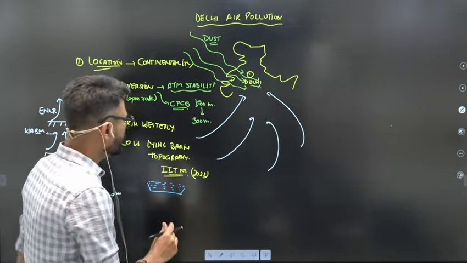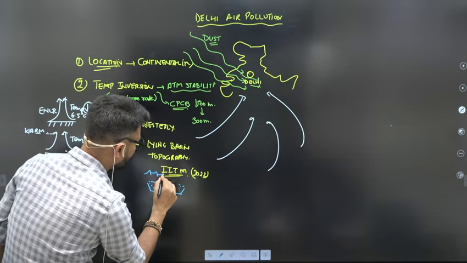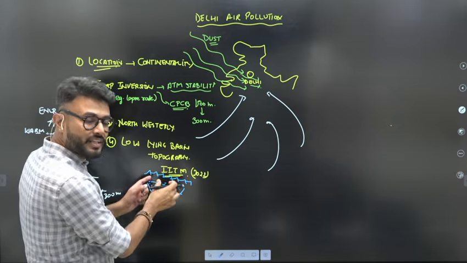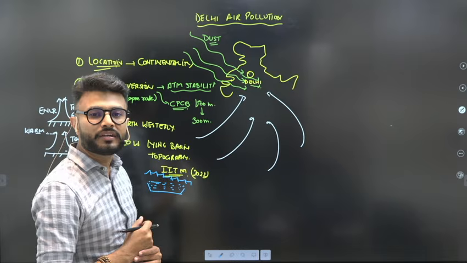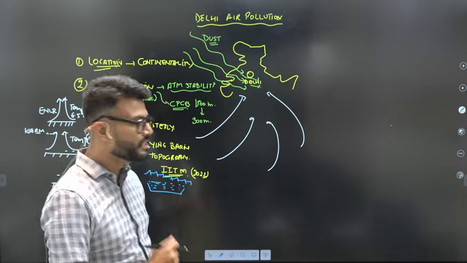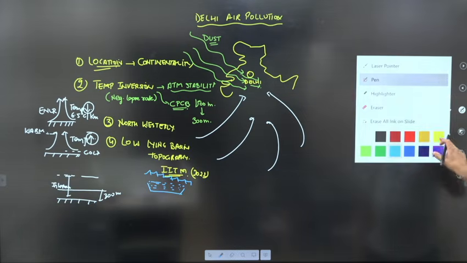And also we know that the north of this low-lying basin topography is what? Himalayas. So whatever pollutants are there, they get trapped between the Himalayas and this low-lying basin topography, which again is an important factor for higher air pollution in Delhi. Right? The next factor along with this is what? It is the low wind speed.